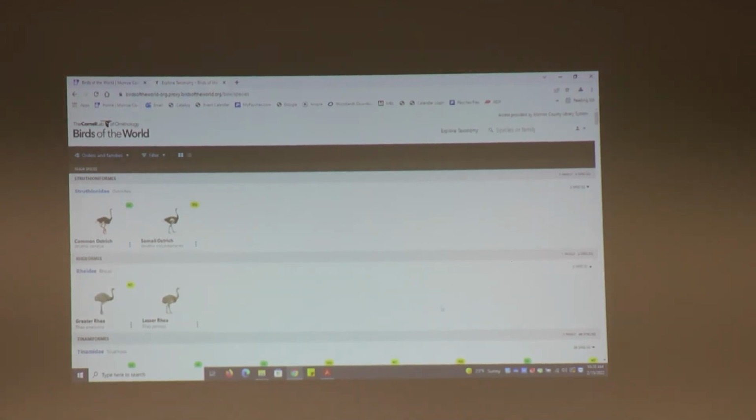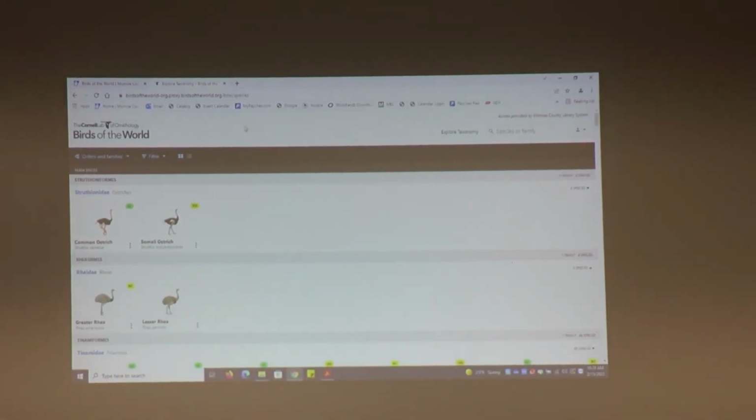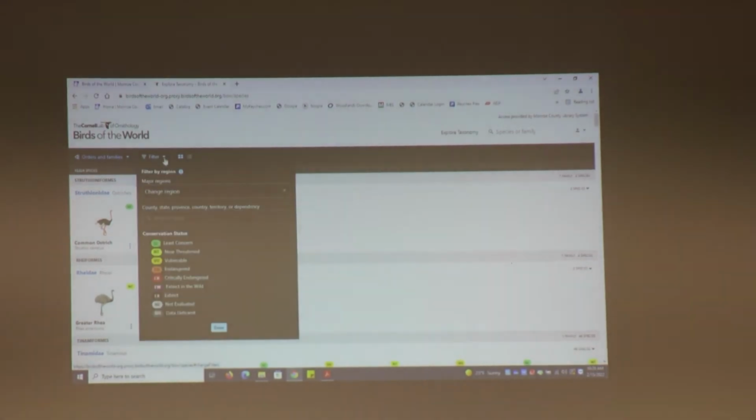And this will give you a list of all 10,824 species that you can look up on this site. So maybe that number is a bit overwhelming. Maybe you want to narrow the focus of this a little bit. They have a filter feature up here towards the top. You can click on this and you have the option to filter by major regions, and then within those regions you can search by county, state, province, country, territory, or dependency. You also have the ability to narrow the results based on conservation status.